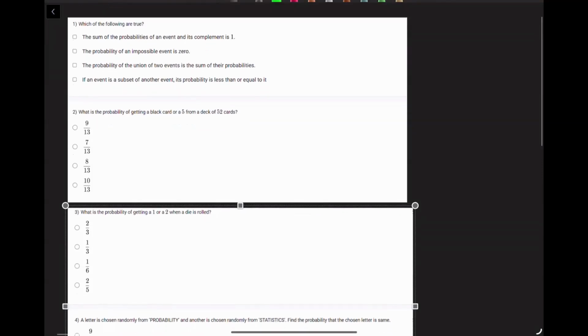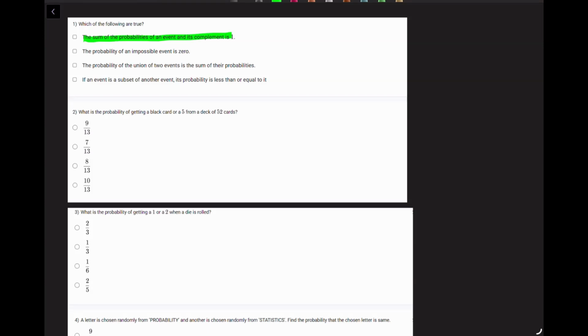Then we have the next question here. Which of the following are true? So let's evaluate each statement. The sum of probability of an event and its complement is 1. This is true. Okay, let's just outright select this. So the sum of the probabilities of an event and its complement is obviously 1.